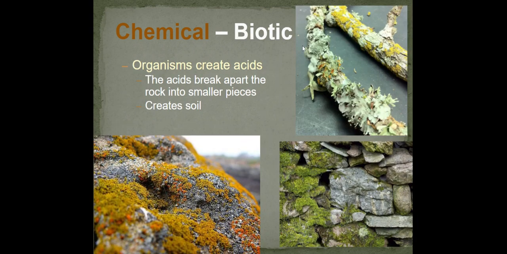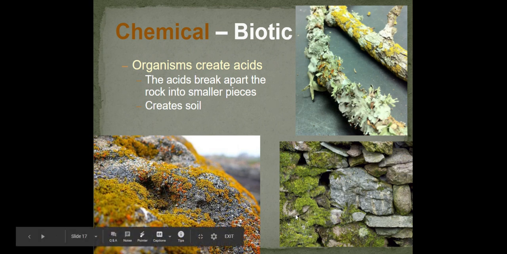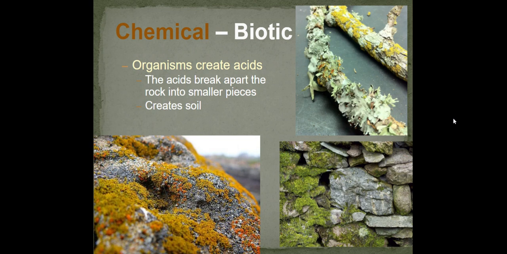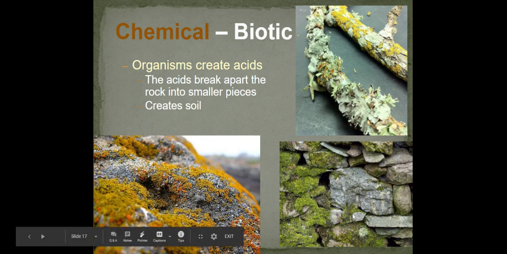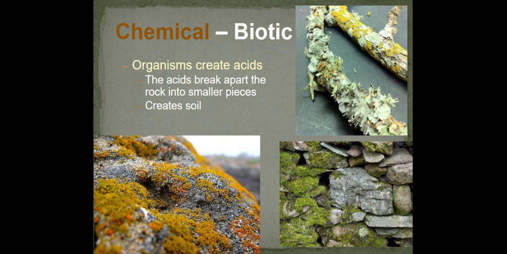Chemical weathering, another type, biotic. So organisms create acids, and then those acids break apart the rock into smaller pieces, and it creates soil. So we can see here, biotic or life creating acids that break down those rocks to create soil. And that is it. Those are examples of mechanical and chemical weathering.